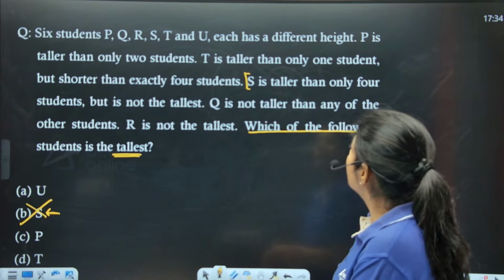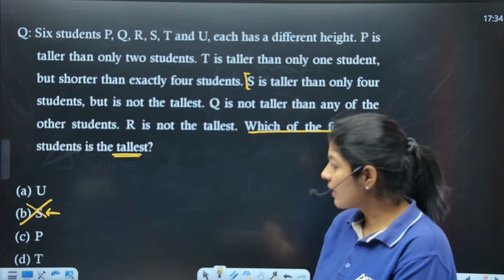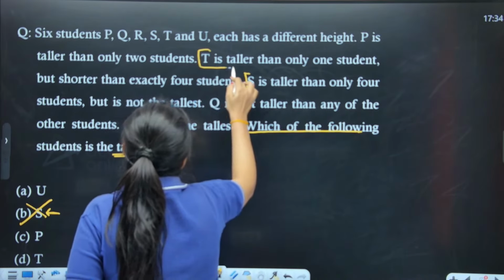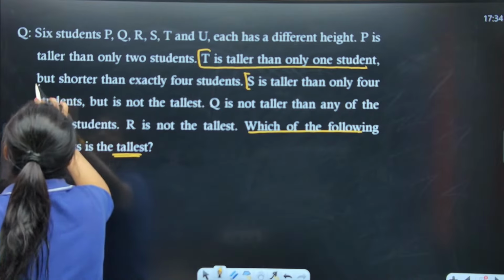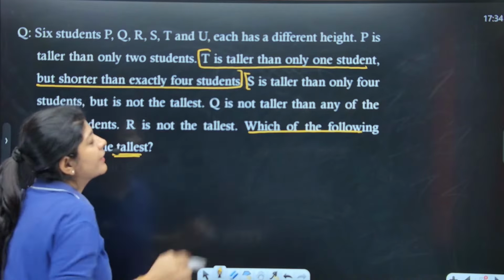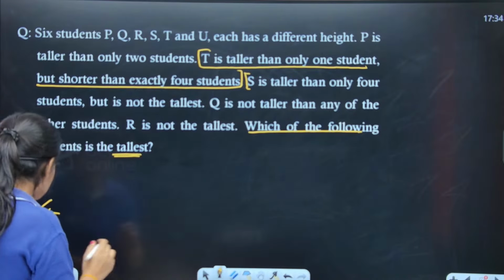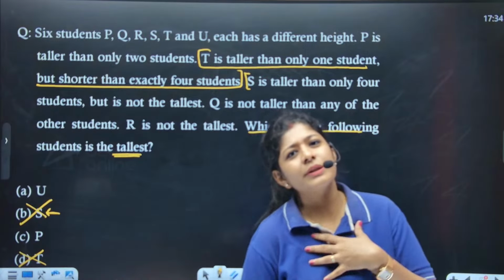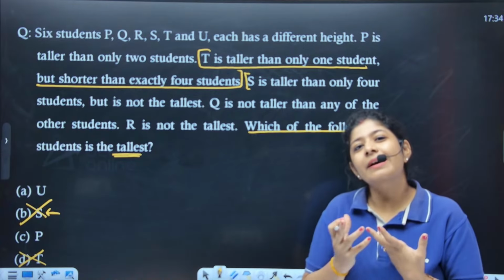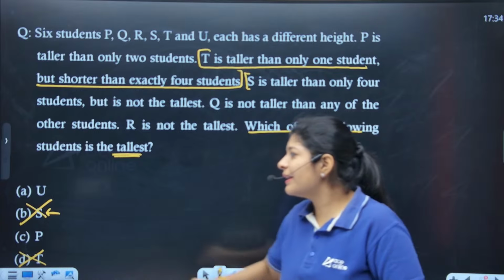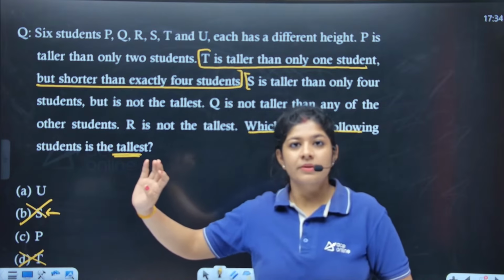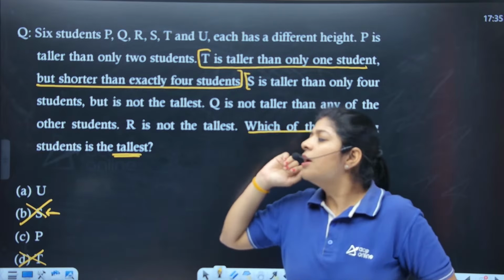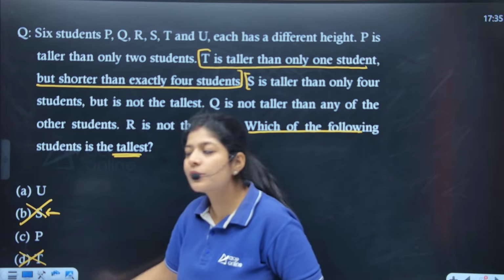Okay. Now, option number D says T. If you read this particular line, T is taller than only one student but shorter than exactly four students. That means T is shorter, and if it is shorter, it can't be the tallest one. So even if I don't know the logic or can't get the arrangement, I can easily eliminate these two options. Out of 4, I am now only left with option number A and option number C.